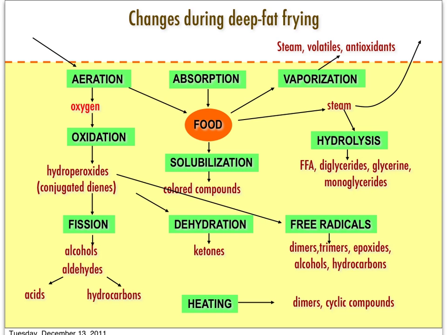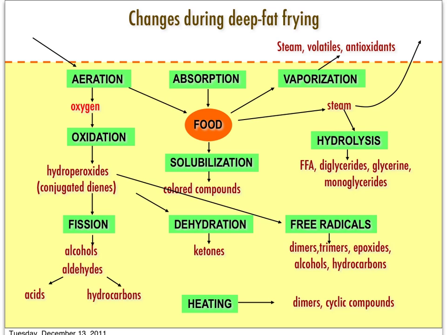Okay, this diagram summarizes the changes during deep fat frying. So we have the food containing some moisture. We add the food into the oil, and the oil now is at a very high temperature, above 170 degrees Celsius. So very quickly, the water in the food will flash off and vaporize in the form of steam.